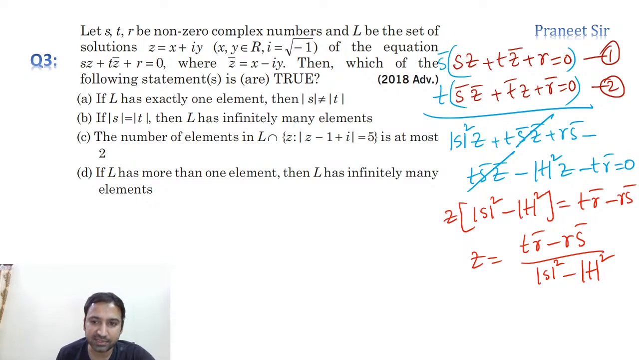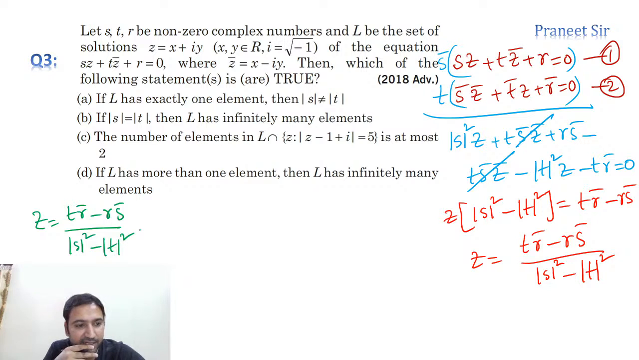Okay, right. So tell me guys, have you calculated Z value or not? Finally, I calculated Z value as T into R bar minus R into S bar by mod S whole square minus mod T square. That's what we're getting. Clear? Understood now?